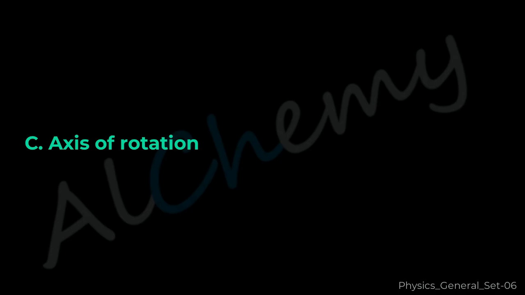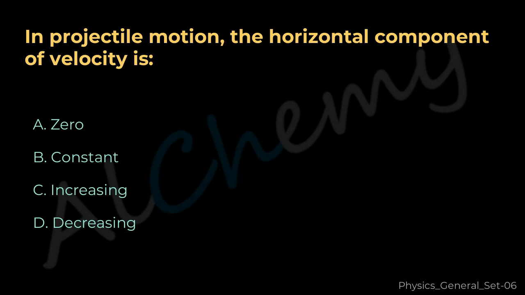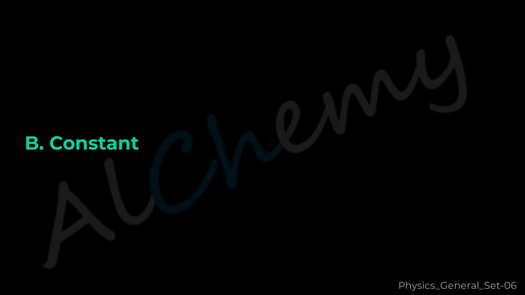Axis of rotation. Question 14. In projectile motion, the horizontal component of velocity is A. 0. B. Constant. C. Increasing. D. Decreasing. The correct answer is B.